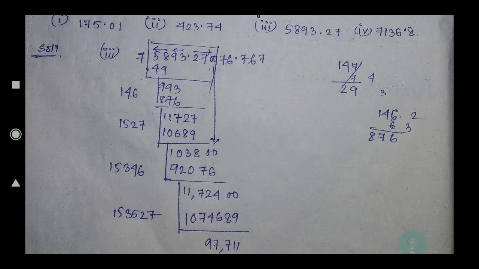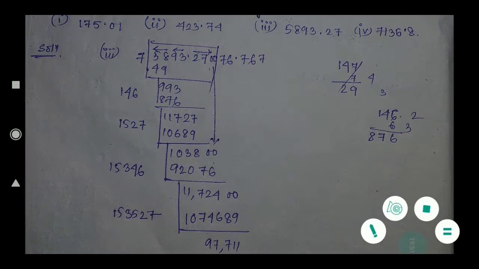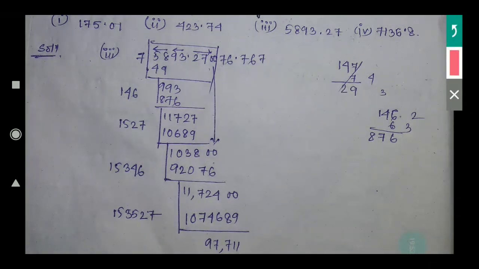So this is also easy, the calculation is very large, but the process is the same. Here one thing you have to remember: while shifting the number down for continuing that long division process, you have to check whether a decimal point is there. If a decimal point is there, that decimal point will directly go to your quotient. Understood?